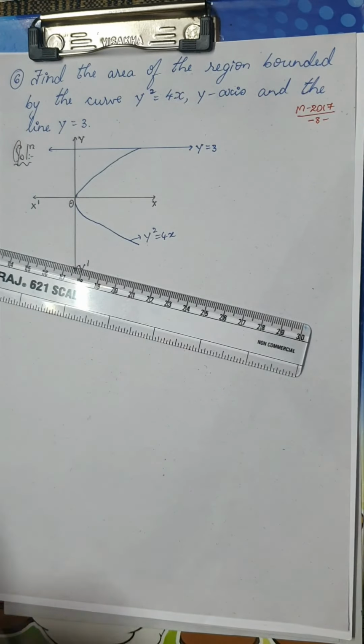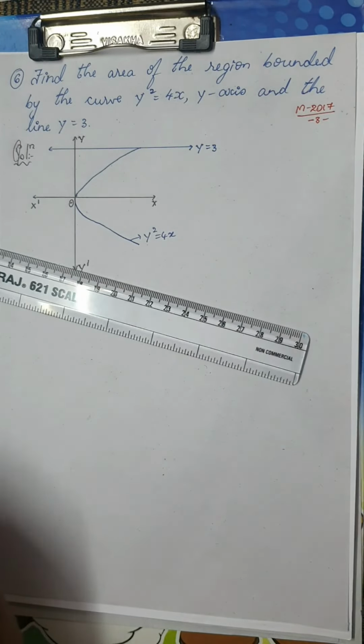Actually, I want the area bounded by this curve and this line, so my required area would be this. As I told you, a different question here. You can take this point as A and this point as B.